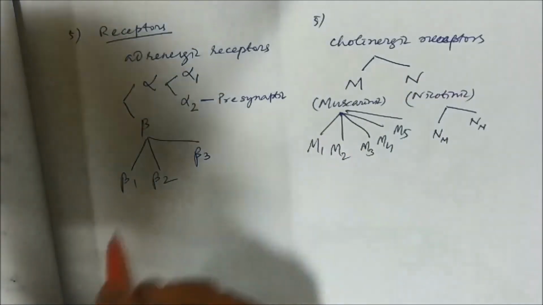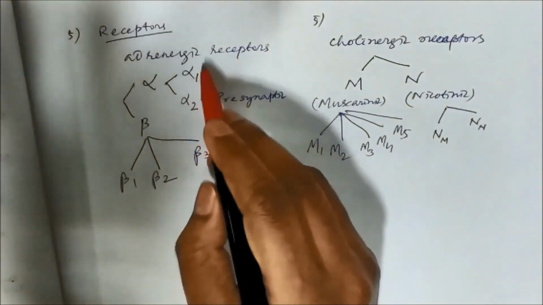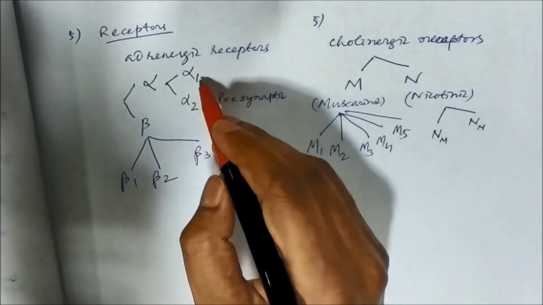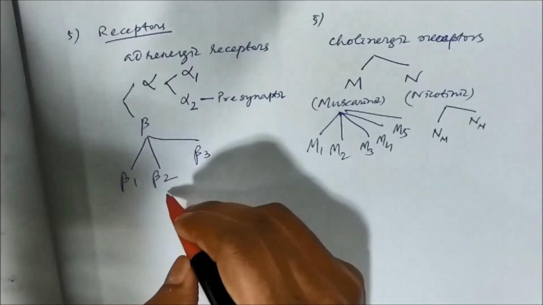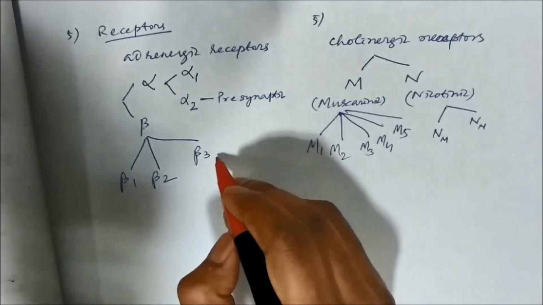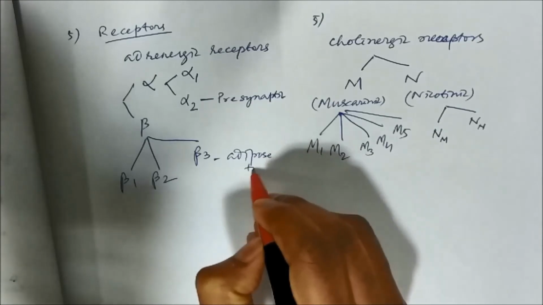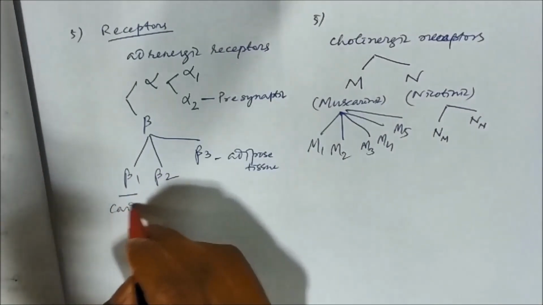Alpha 1 is mostly present in smooth muscles. Alpha 1 and beta 2 have opposite actions: alpha 1 mainly causes contraction, beta 2 mainly causes relaxation of smooth muscles. Beta 3 is present in adipose tissue, and beta 1 is present in cardiac muscle,